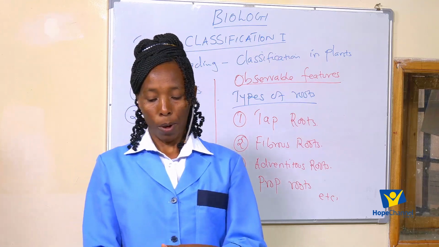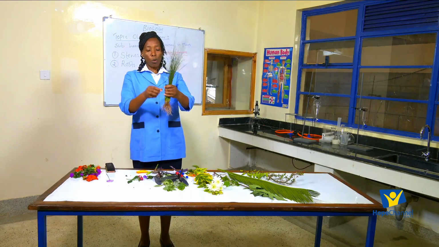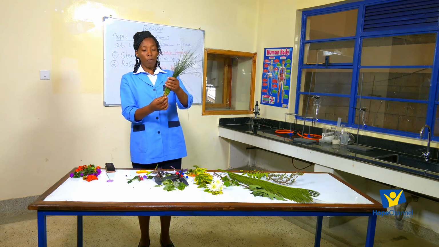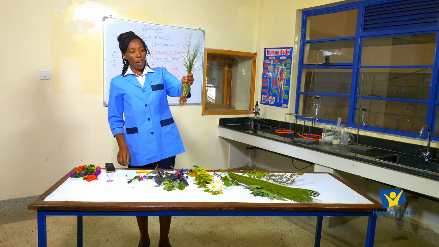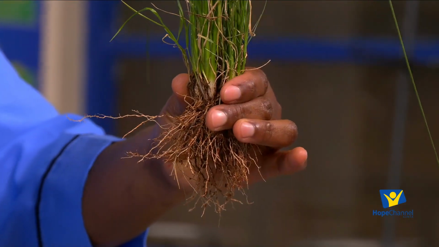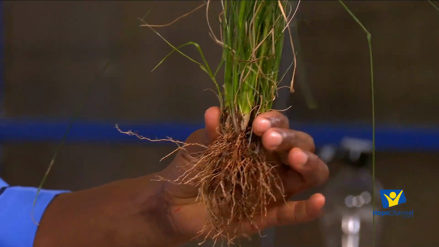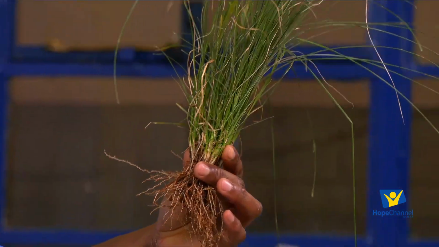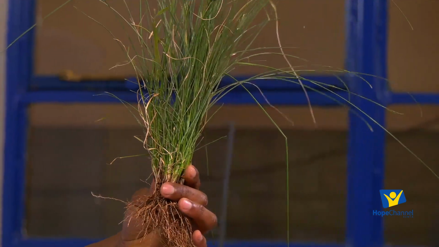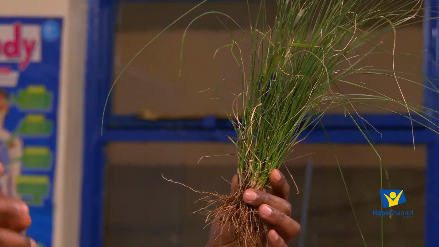For example, as my student, I don't know if you can be able to identify which type of roots these are. Of course, this is a plant. You can see this is grass. And usually we say grass is an example of a plant that we can put in the class of monocotyledonous.